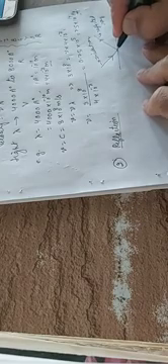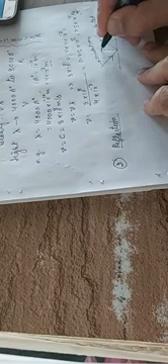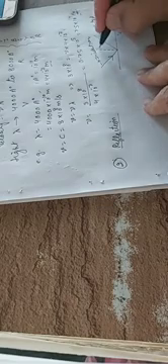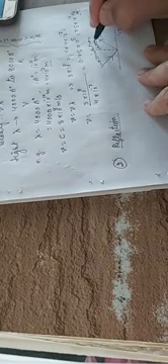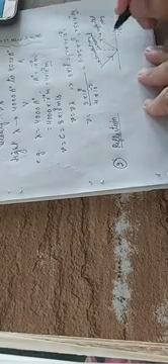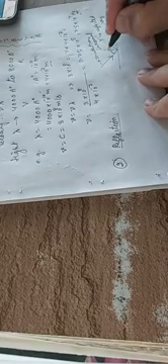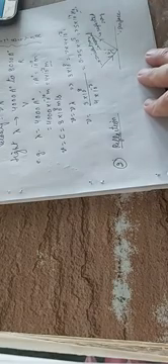Now, if I draw an angle of 90 degrees, this line is called the normal, and the angle between the normal and the incident ray is called the angle of incidence. What is i here? i is the angle of incidence, and r is the angle of reflection, that is the angle between the normal and the reflected ray.